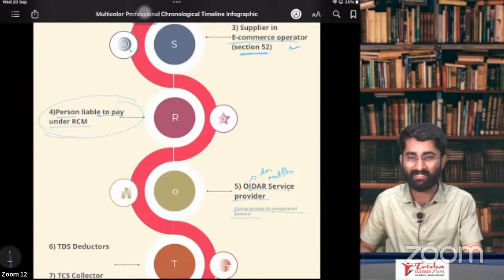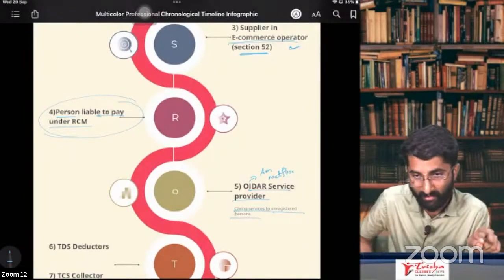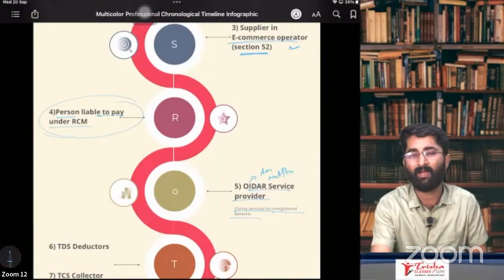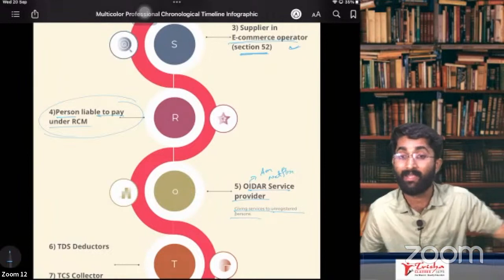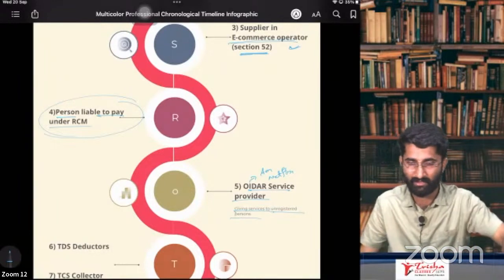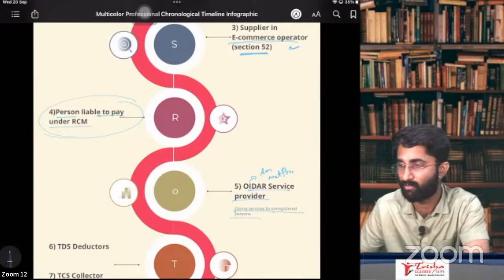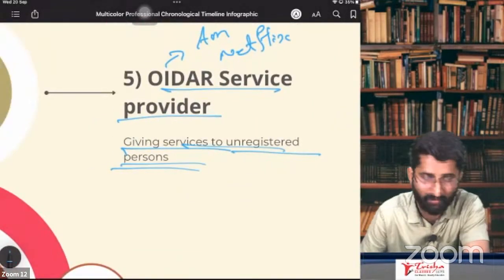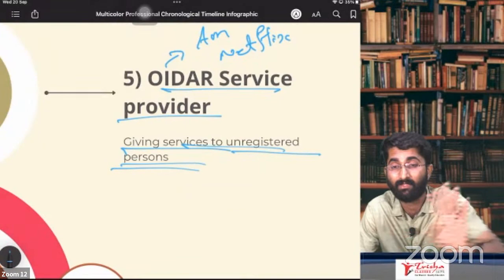So in that case, the government said, okay. Now what will the government do? OIDR services, they are giving services, no? You have to take compulsory registration. If you are providing OIDR services like Netflix, you have to take compulsory registration if you are giving services to an unregistered person.